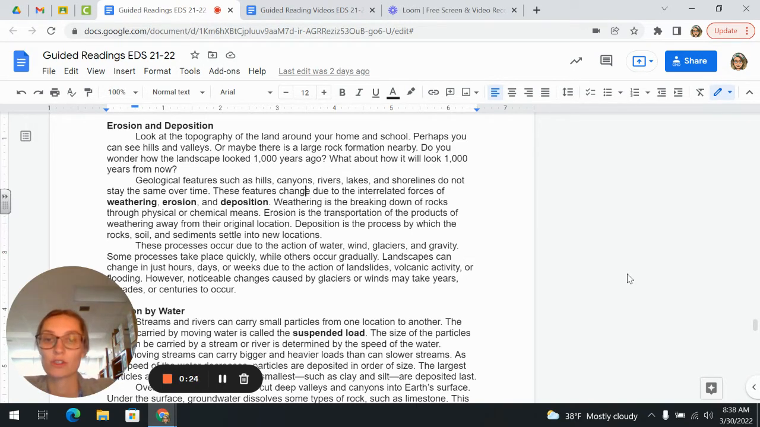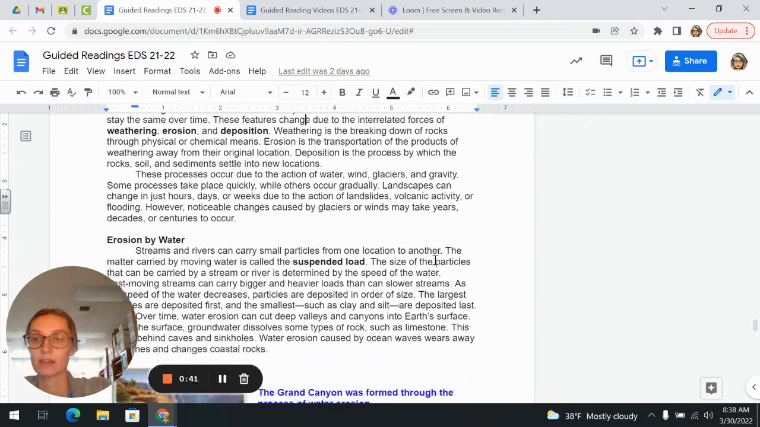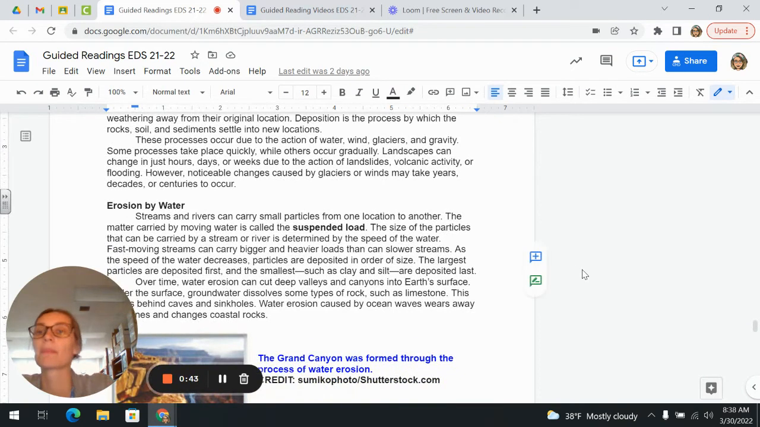These features change due to the interrelated forces of weathering, erosion, and deposition. Weathering is the breaking down of rocks through physical or chemical means. Erosion is the transportation of the products of weathering away from their original location. Deposition is the process by which the rock, soil, and sediment settle into their new locations. These processes occur due to the action of water, wind, glaciers, and gravity.